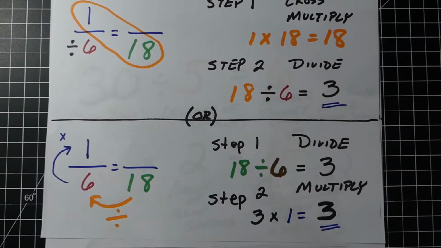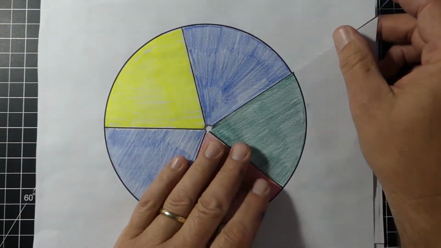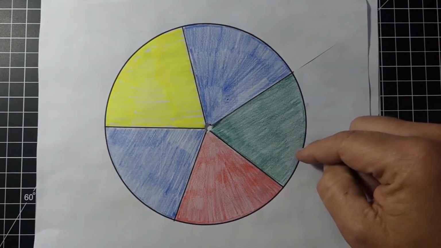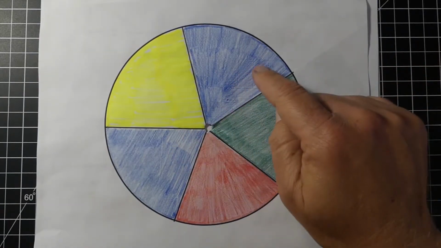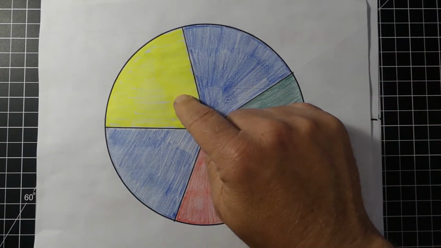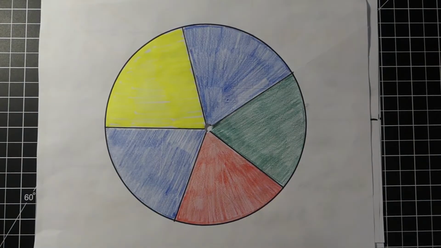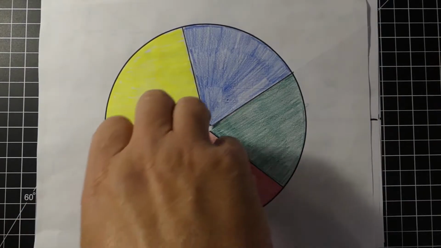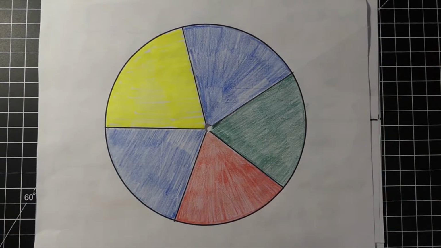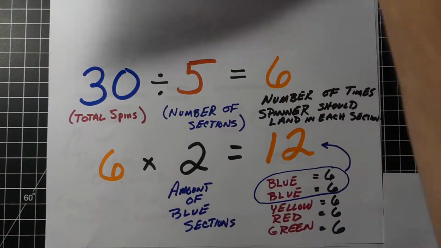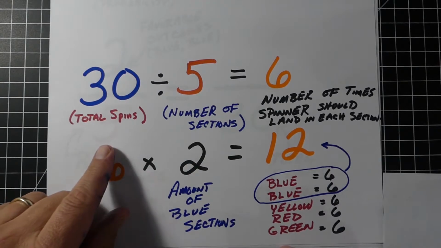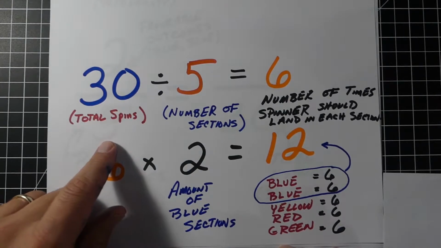Now, let's look at a different example. Let's say we have a spinner here with 5 equal sections. 2 of them are blue, 1 green. We also have a red and we have a yellow. So there's 5 sections total, 2 of them are blue. Let's say we want to know the probability of getting blue. And let's say we're going to spin our spinner 30 times. So if we were going to spin a total of 30 times, how many times would blue occur?